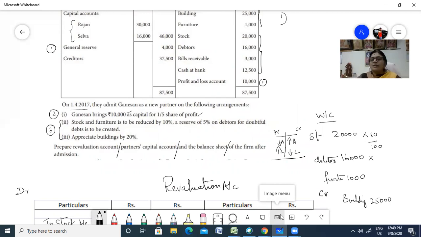Debtors, 5%. Furniture 10%. Building is appreciated by 20%. So 0, 0 cancel, so 2,000. Let us complete this.